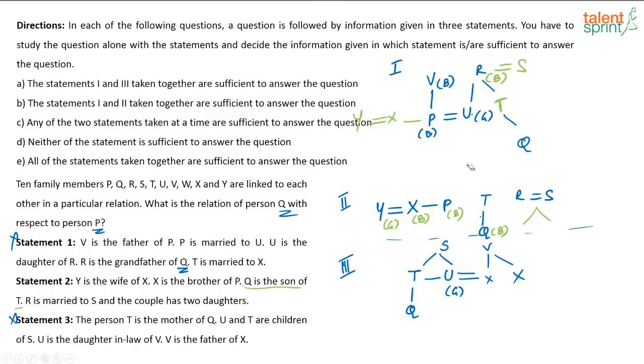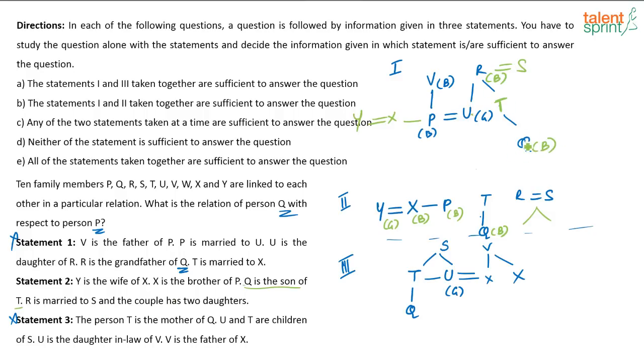So if I combine statement 1 and 2, I very clearly know that T's child is Q. So might be R's child is T, or this person's spouse or wife is the child of R, and their child is Q. So in that case only R is the grandfather of Q. So if I combine statement 1 and 2, see, I also know that this child is a boy, male. It is given in the second statement.